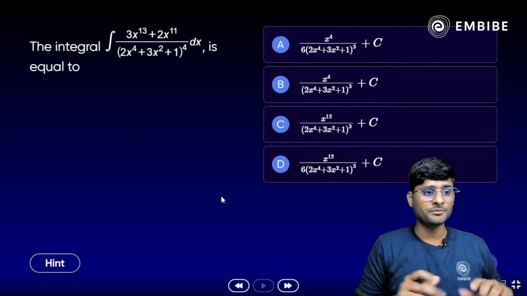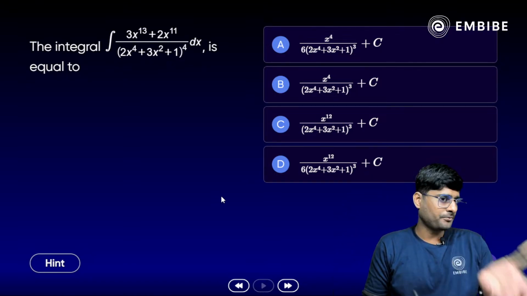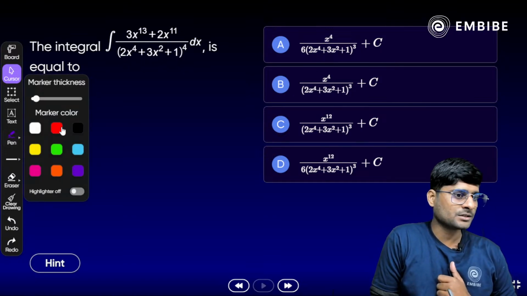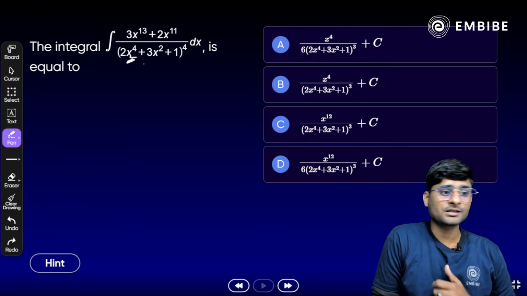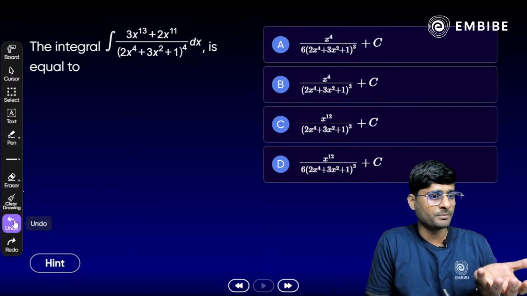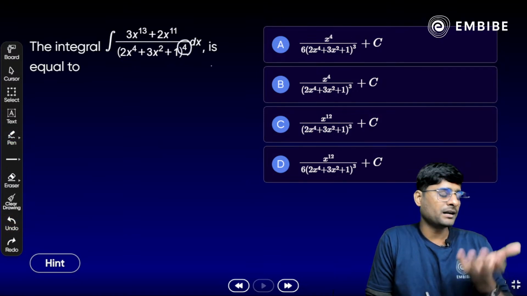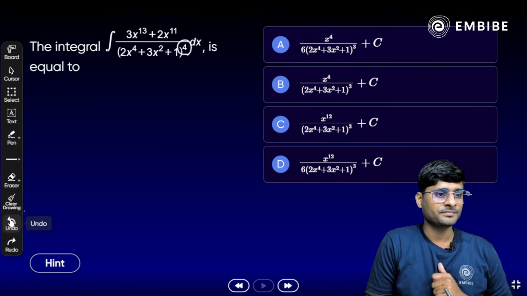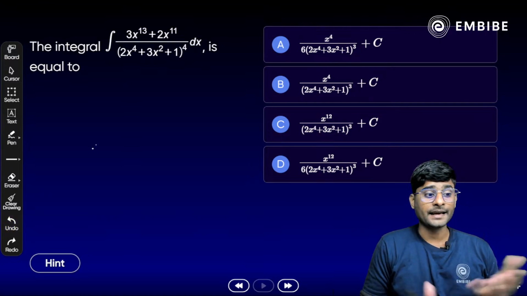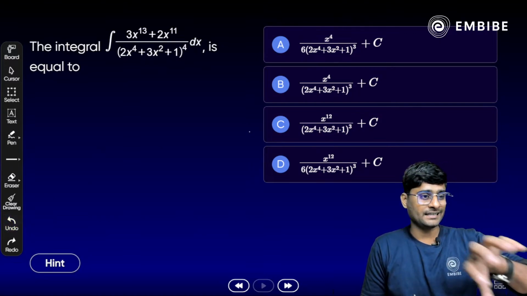So the highest power will be what? If we take 2x raised to the power 4 common from the denominator, look at the whole power is 4 here. So it will become x raised to the power 16, correct?